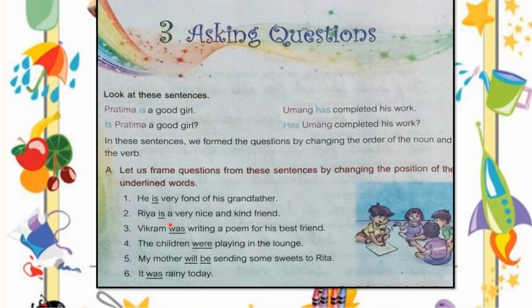What you need to do in your English notebook is write this exercise. First write the lesson number 3, asking questions, and then write exercise number A. Write the first question and then one answer, and then leave one line, and then again the second question and its answer, and then again leave one line. Okay, and write with good handwriting, children.